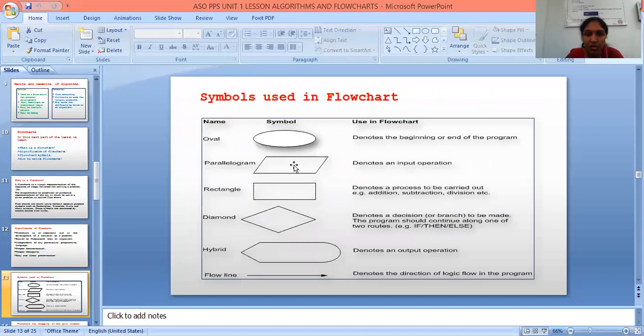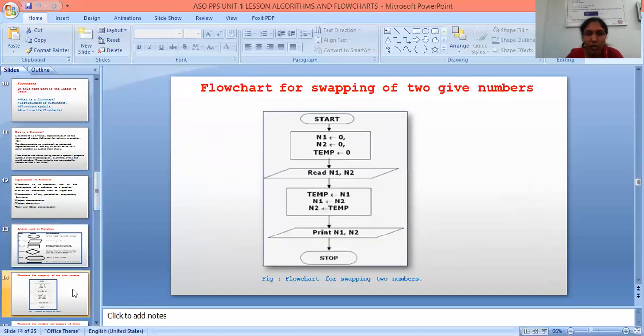Next, these are the symbols used in a flowchart. First one is oval, which denotes the beginning or end of the program. Next one is parallelogram, which denotes an input operation. Next one is rectangle, which denotes a process to be carried out. Next one is diamond, which denotes a decision to be made. The program should continue along one of two routes. Next one is hybrid, which denotes an output operation. Next one is flow line, which denotes the direction of logical flow in a program. These are all the symbols used to write a flowchart.